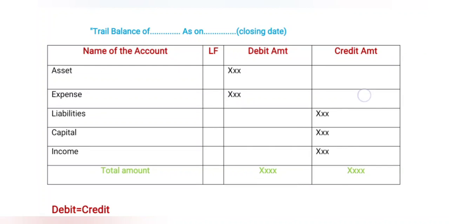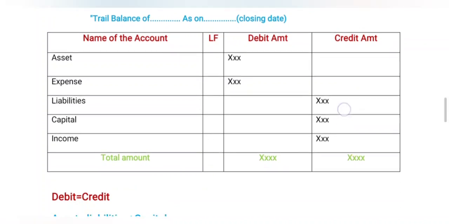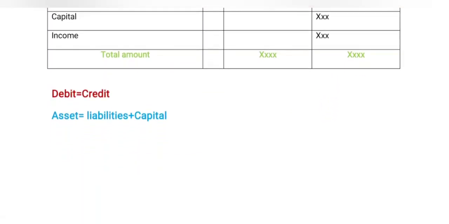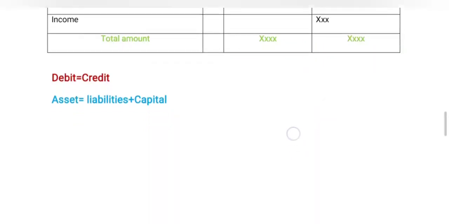Now we look at this pro forma. Now we go to another principle: debit is equal to credit, and assets are equal to liabilities plus capital. It is the basic fundamental of accounting.